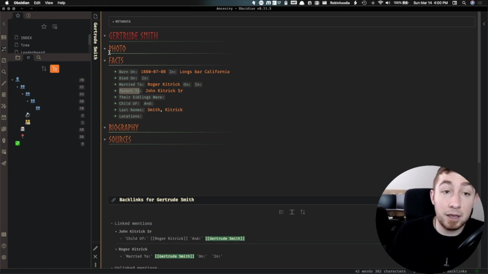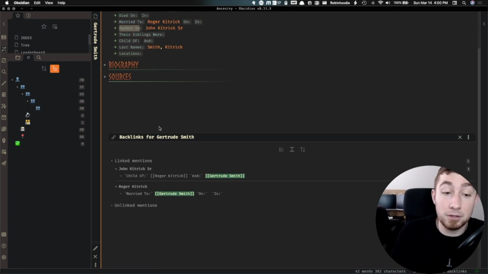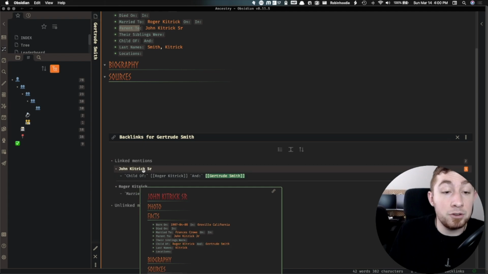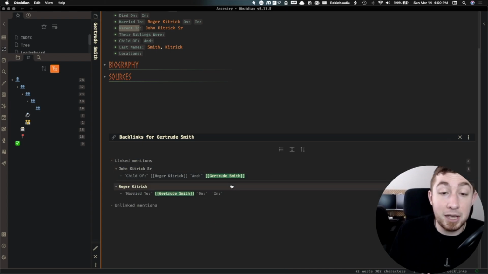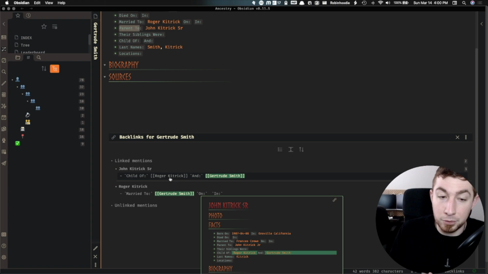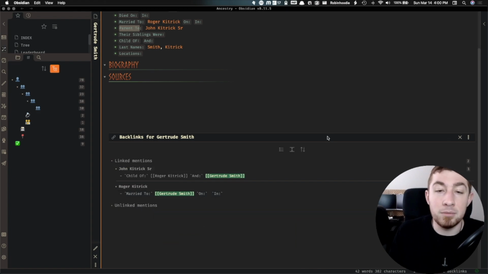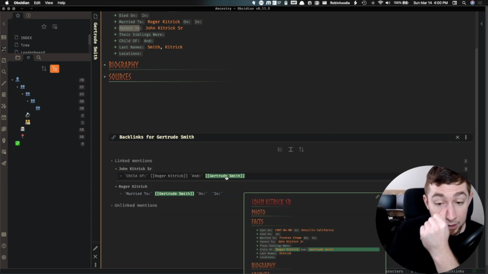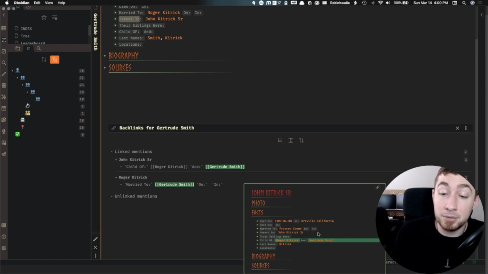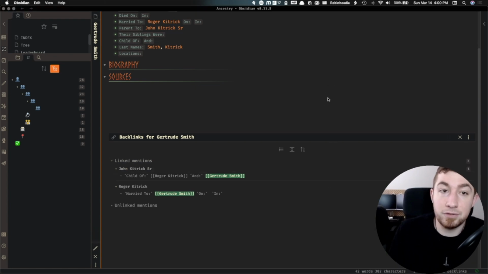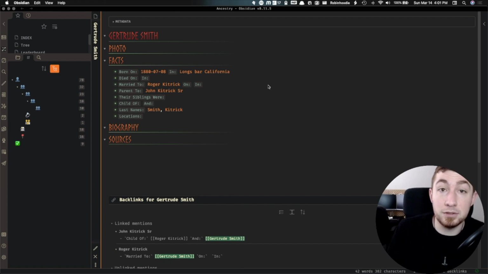So in this case, I can see for this individual, Gertrude Smith, the linked mentions say that John Kittrick Sr. here is actually a child of so-and-so and Gertrude Smith. And then Roger Kittrick married to Gertrude Smith, etc. I can also hover over these items and see the highlighted item here and use Obsidian functionality to easily traverse the different linkages between these individuals and the notes as they get cited.